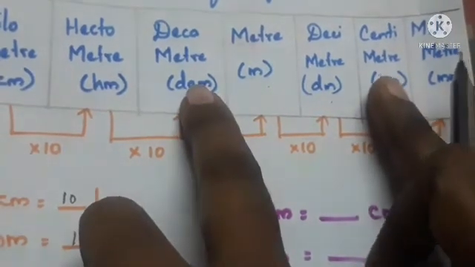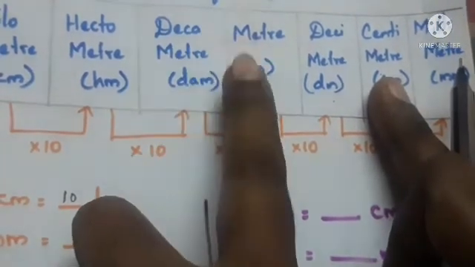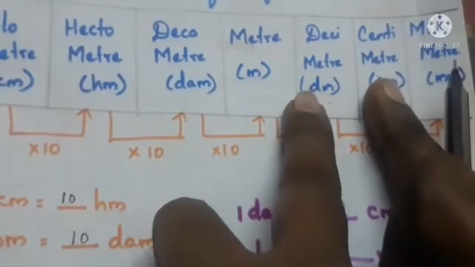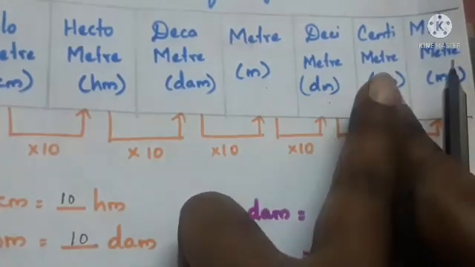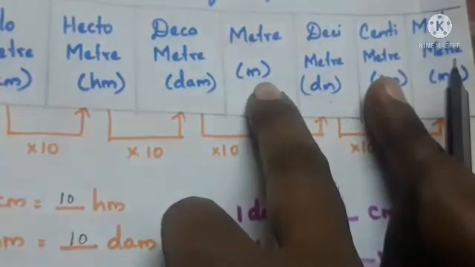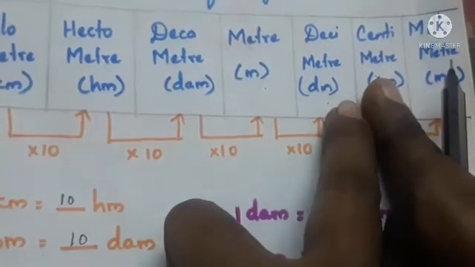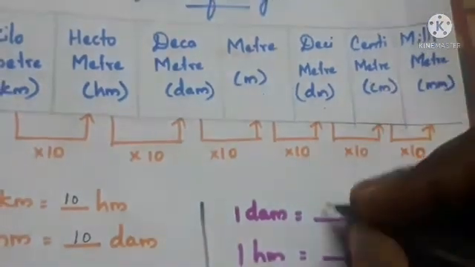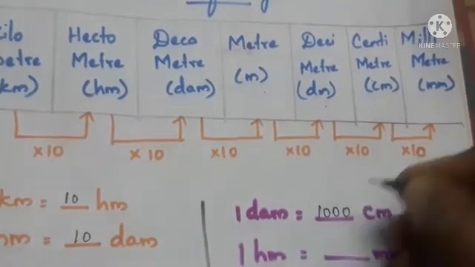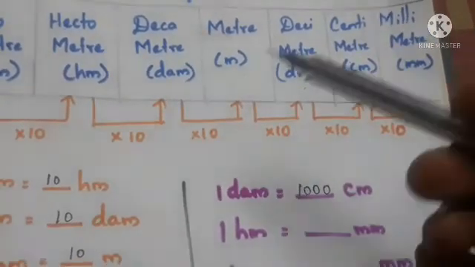Here this is a centimeter. So we have to first move a step onto where? Meter. Next we have to step onto the decimeter. Next only centimeter. So how many steps? 1, 2, 3. So we have to multiply with 1000. We have to multiply with what? 1000.